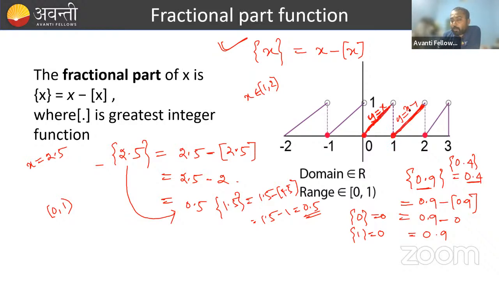When you take 1.5, you get 0.5. When you take 1.9, you get 0.9. So it is the graph of y is equal to x minus 1. Similarly, this is the graph of y is equal to x plus 1, this is y is equal to x minus 2, and this is y is equal to x plus 2.